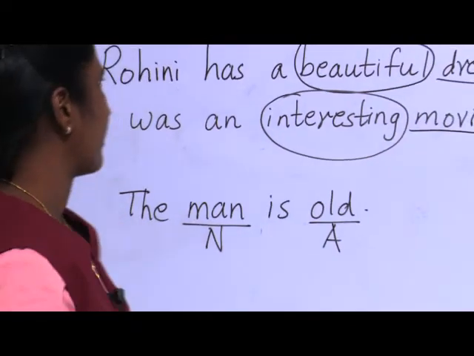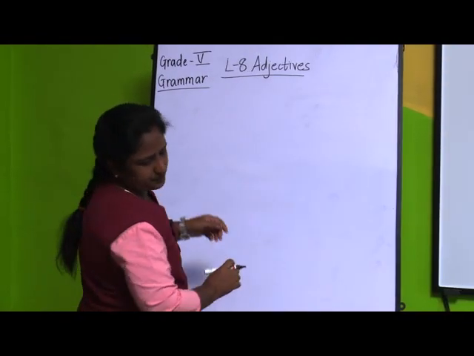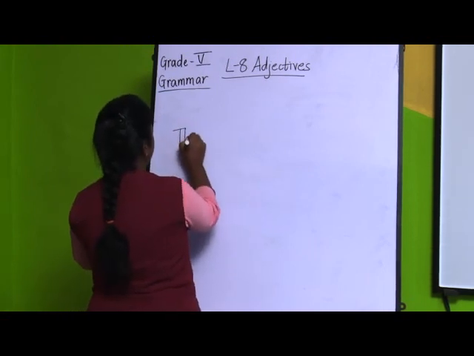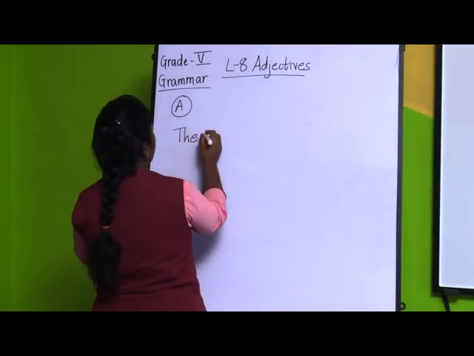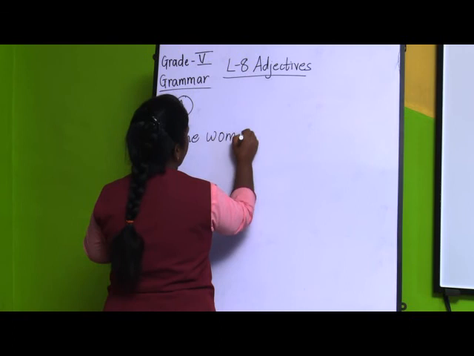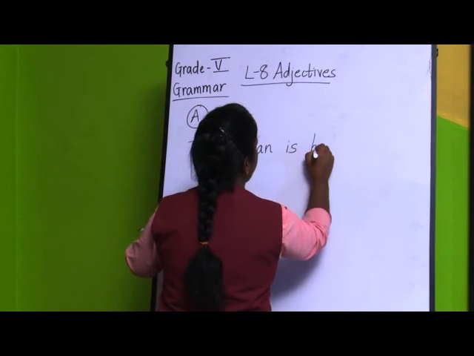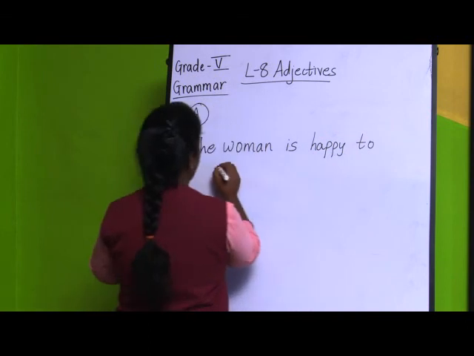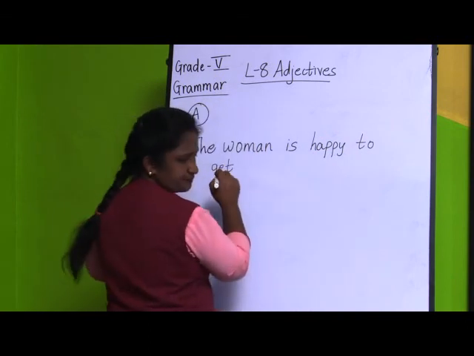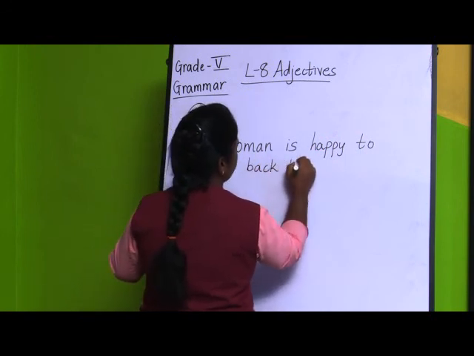See, the first sentence I will write for you on the board. This is exercise A. The woman is happy to get back the purse.